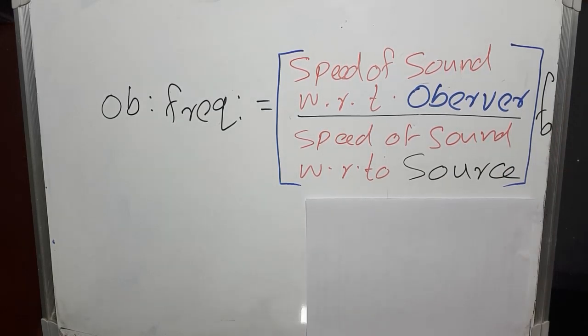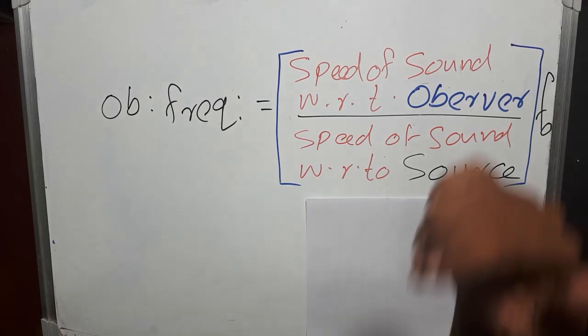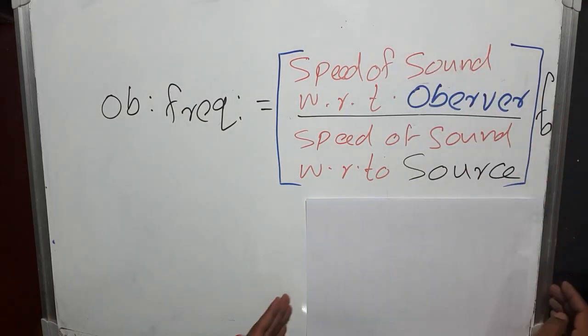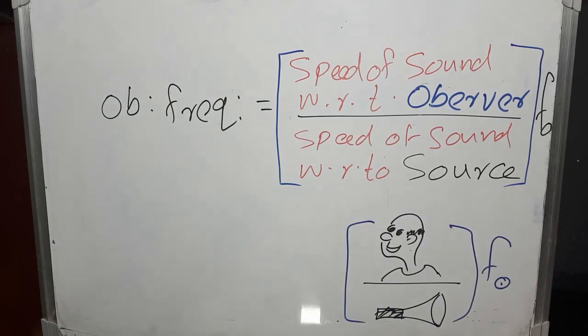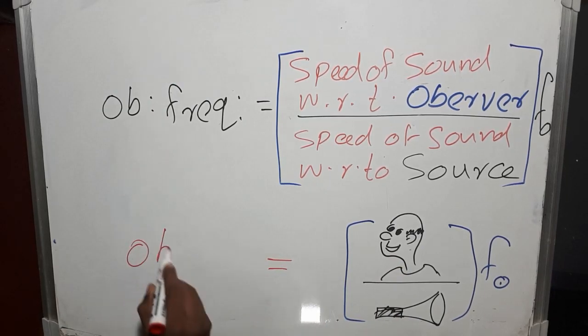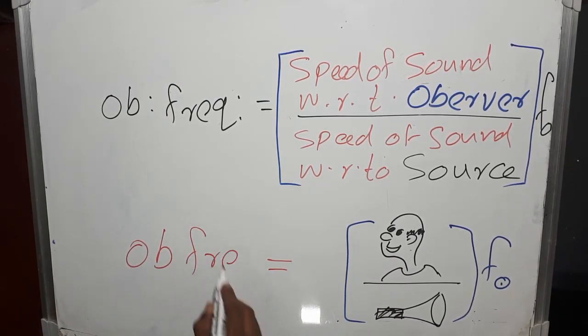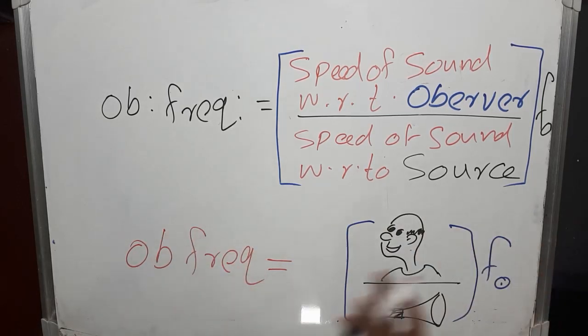Now you must remember observer is in the numerator and source is in the denominator. So I think you can better remember using this picture. So the observed frequency is this one. So better to take down this type of relation, you may remember better.